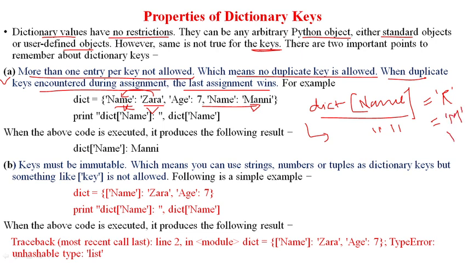In this case the last assignment will win, it means that this will be stored inside the memory and this will be lost. So if you try to modify the same key twice, the last assignment will be considered.